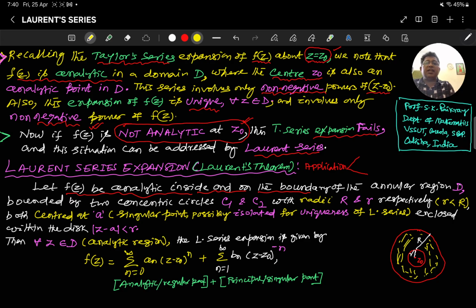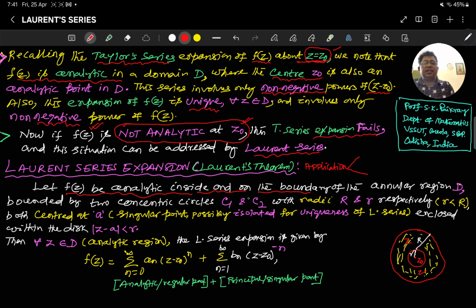So for all z here, z is any point here, it is a point of analyticity, but it is not analytic at z0, which we are taking as the center. So this is the difference. In Taylor series, it is analytic at z0. In Laurent series, it is not analytic at z0.